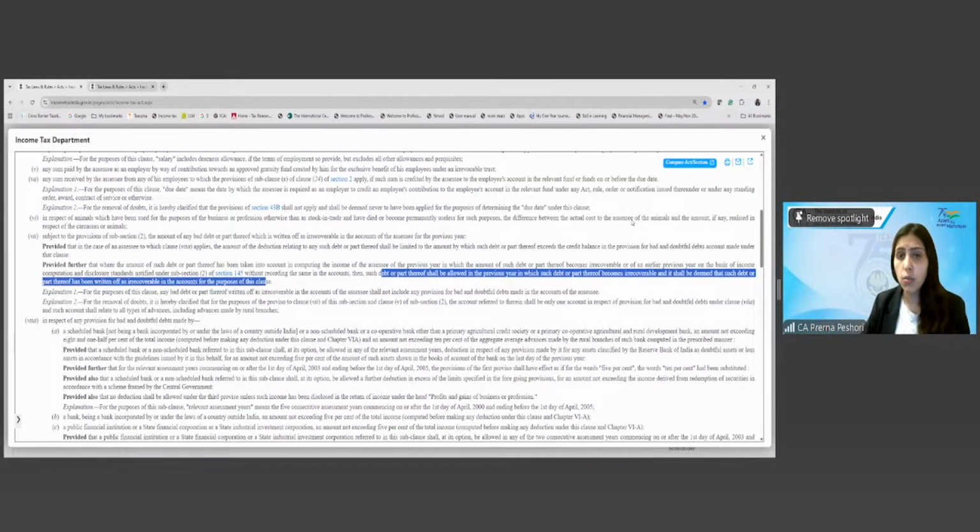See, as we know, ICDS considers the income, right? Now, this income may not be recorded in the books of accounts because that may not be income as per the books of accounts. But for the purposes of ICDS, this is income.